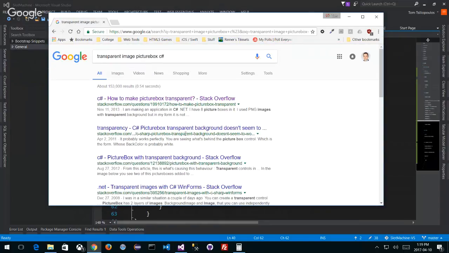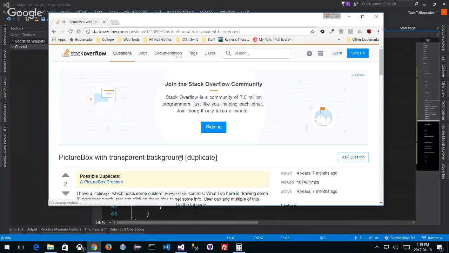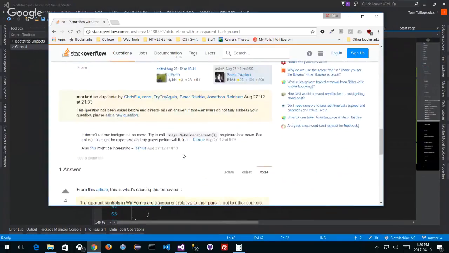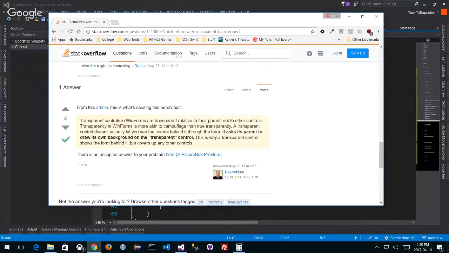Background doesn't seem to be transparent with transparent background. There we go. Picture box problem. They have a bunch of things here. He showed you the example, and he says transparent controls in WinForms are transparent relative to their parent, not to other controls. That's what we were talking about.